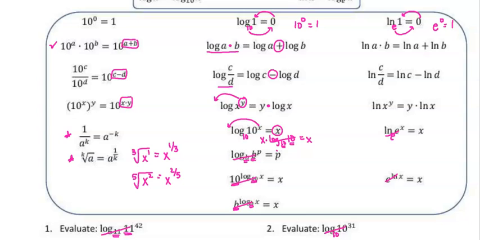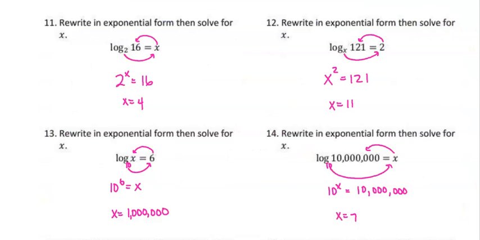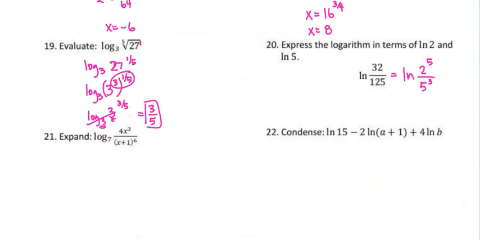All right, we're going to go back and use this property now on the front. We know that division can change to subtraction, so we're going to do that. So that becomes the natural log. And when you expand it and make it subtraction, you have to put a natural log with each piece of it. So it'd be natural log of 2 to the 5th minus the natural log of 5 to the 3rd. And then we talked about this at the beginning: exponents move to the front of the log that they're with. So this would be 5 natural log of 2 minus 3 natural log of 5. And that would be your answer.